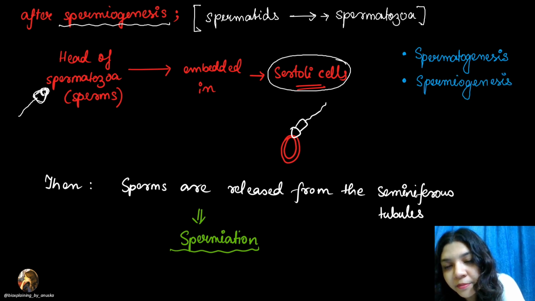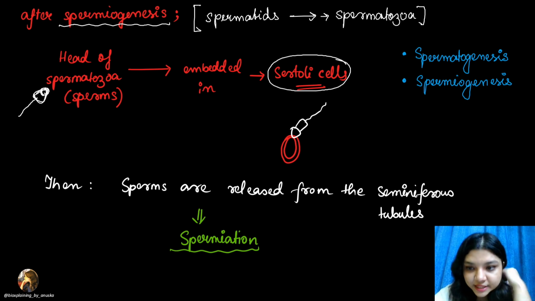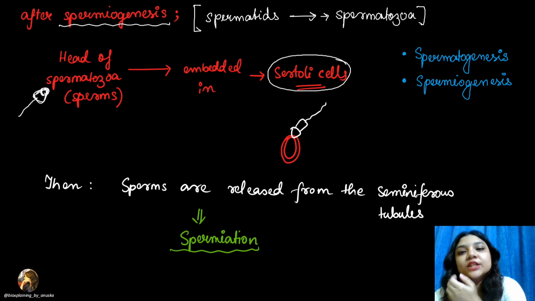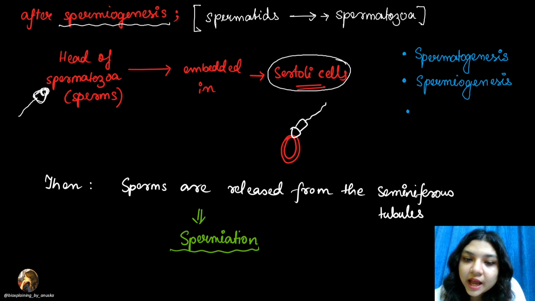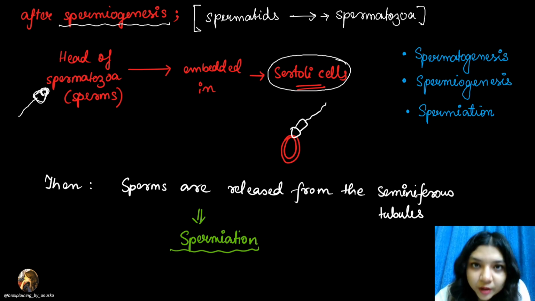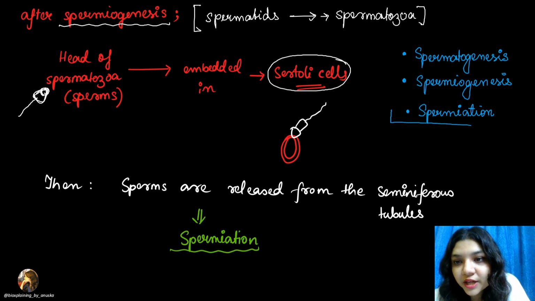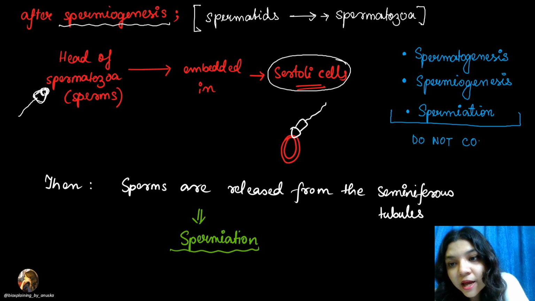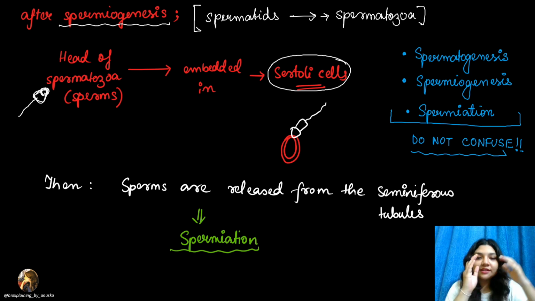Spermiogenesis क्या है? Spermiogenesis is from the spermatids differentiation is occurring which is leading to the formation of spermatozoa. And then आता है क्या? Spermiation. So spermiation क्या है? This is the release of the sperms from the seminiferous tubules. ठीक है? So these three are different terms having different meanings. Please do not confuse between them. If you get confused between them, just write the three of them separately so that you get a clarity in the concepts. ठीक है? Right.